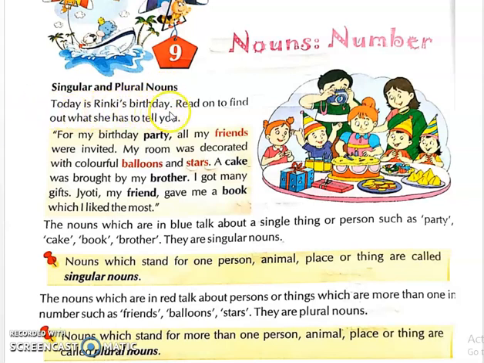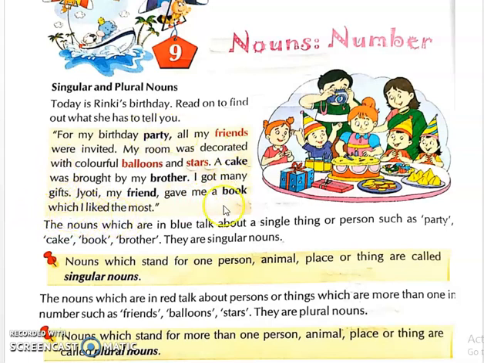Today is Rinky's birthday. Read on to find out what she has to tell. Here Rinky's birthday is there and she is going to tell something. So we will see. For my birthday party. Here the bold one is given in the party, so you have to mark. All my friends were invited. My room was decorated with colorful balloons and stars. A cake was bought by my brother. I got many gifts. Jyoti, my friend, gave me a book which I liked the most.